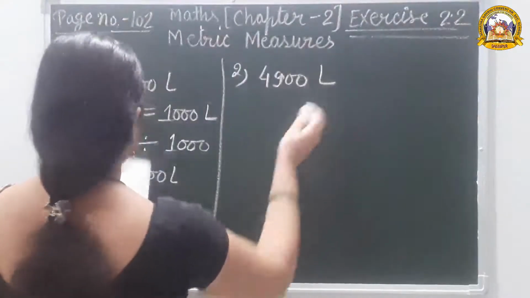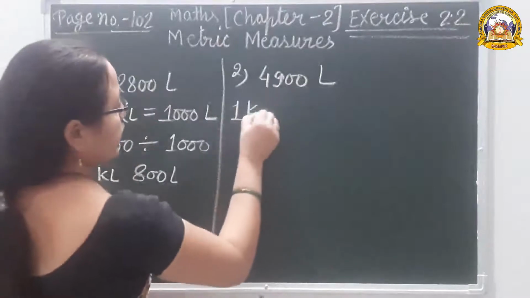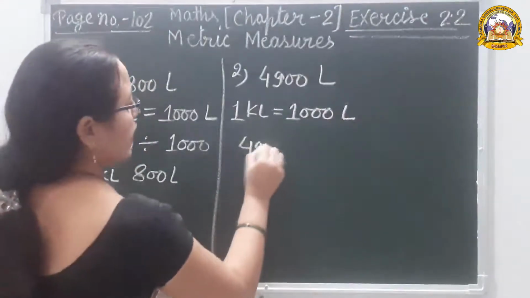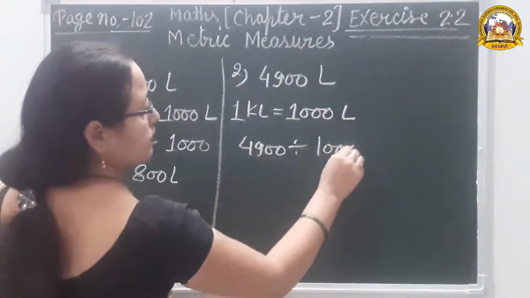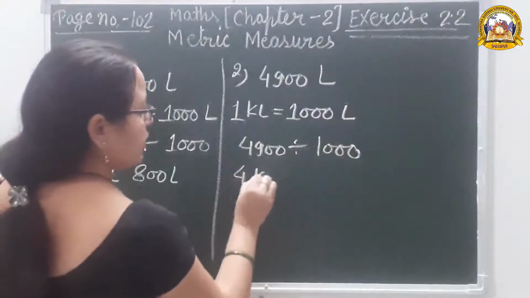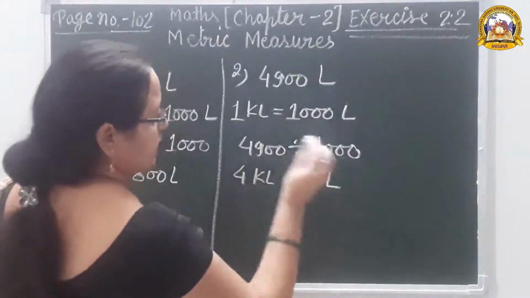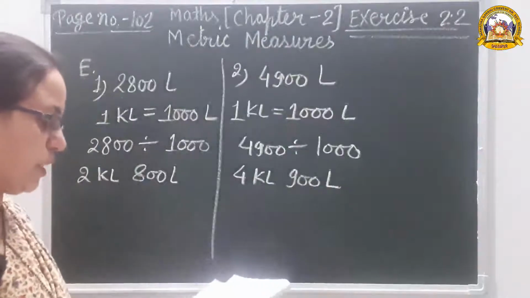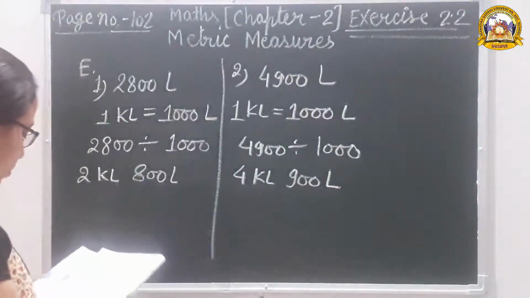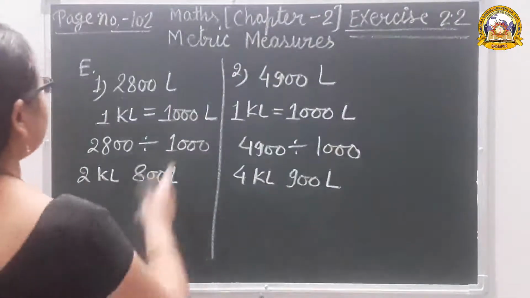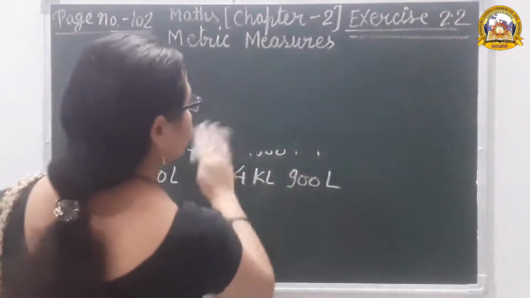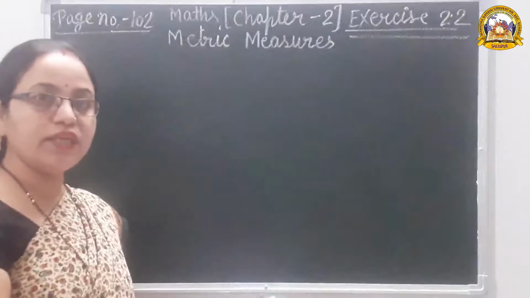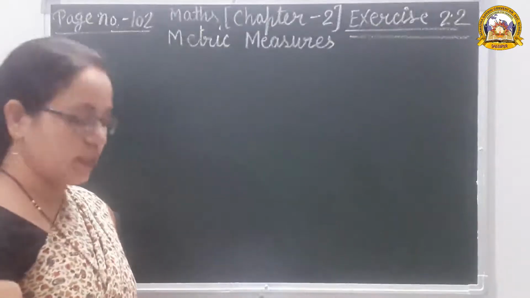Question number 2. 4900 liter. 1 kiloliter is equal to 1000 liter. So 4900 divided by 1000. So 4 kiloliter 900 liter. Okay, the other questions are for homework. Now question number G. Convert into liter and milliliter. 1 liter is equal to 1000 milliliter. 1 kiloliter is also equal to 1000 liter.